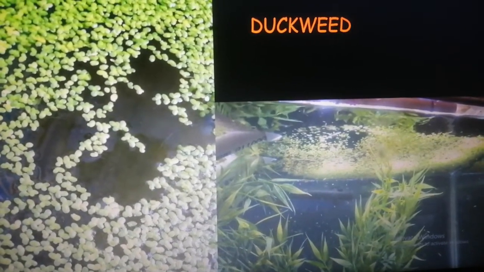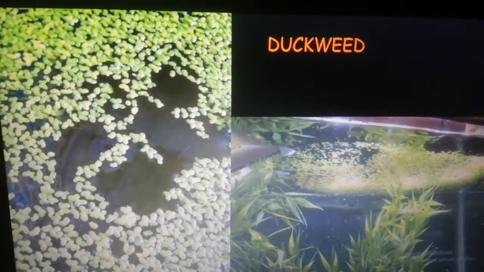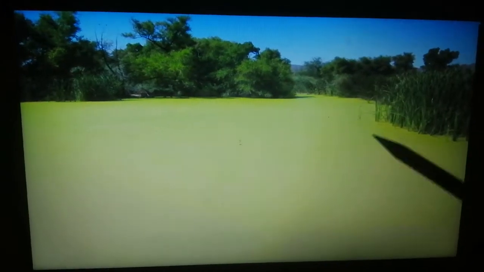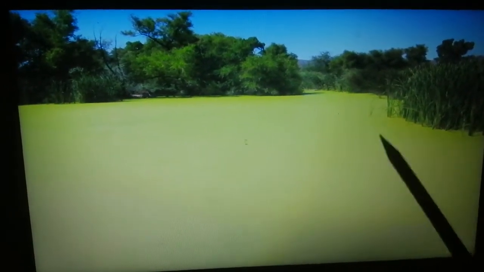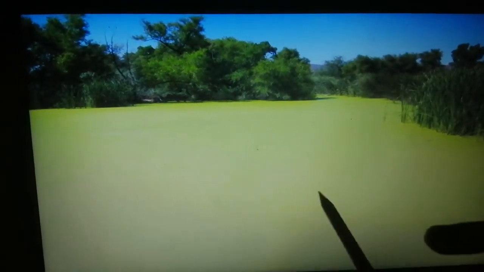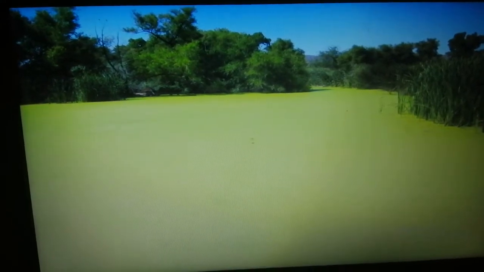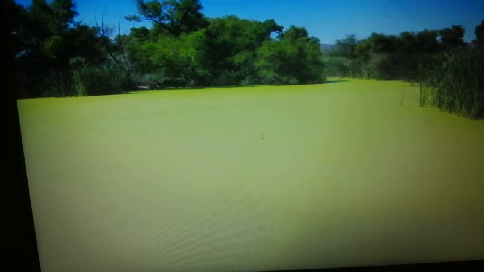We can see them in ponds and lakes, and they often grow in stagnant water. So this is a picture of a large lake that has been entirely covered with duckweed, and you can see it looks like a green lush playground. Yes, but this is actually duckweed that has covered the entire surface of the water body.